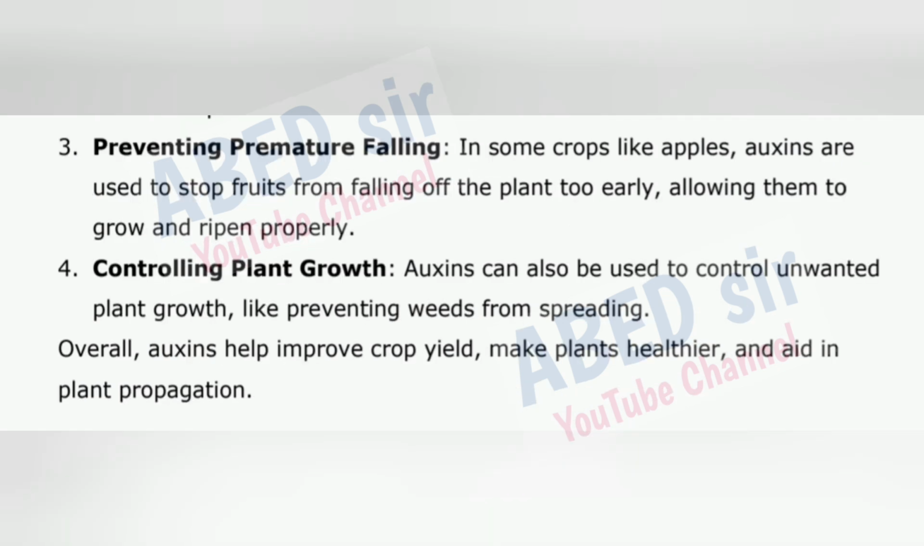3. Preventing premature falling. In some crops like apples, auxins are used to stop fruits from falling off the plant too early, allowing them to grow and ripen properly. 4. Controlling plant growth. Auxins can also be used to control unwanted plant growth, like preventing weeds from spreading. Overall, auxins help improve crop yield, make plants healthier, and aid in plant propagation.